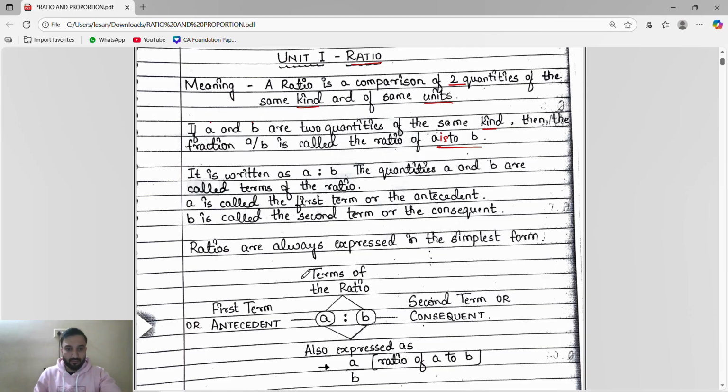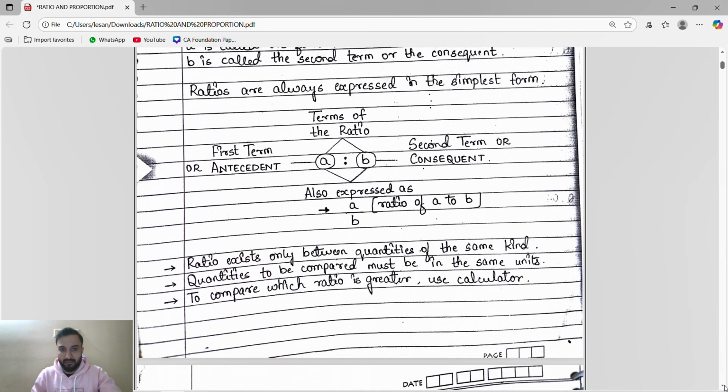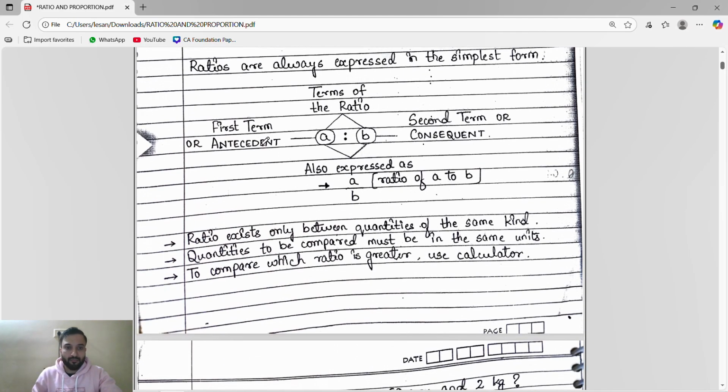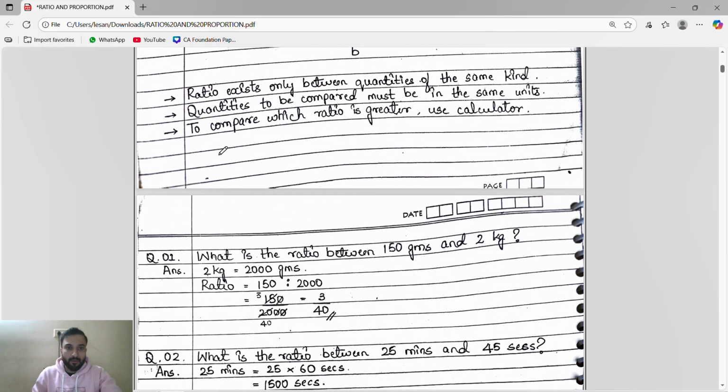Ratios are always expressed in simplest form. Ratio exists only between quantities of the same kind, otherwise it is not possible. Quantities to be compared must be in the same unit. So: same kind and same unit.